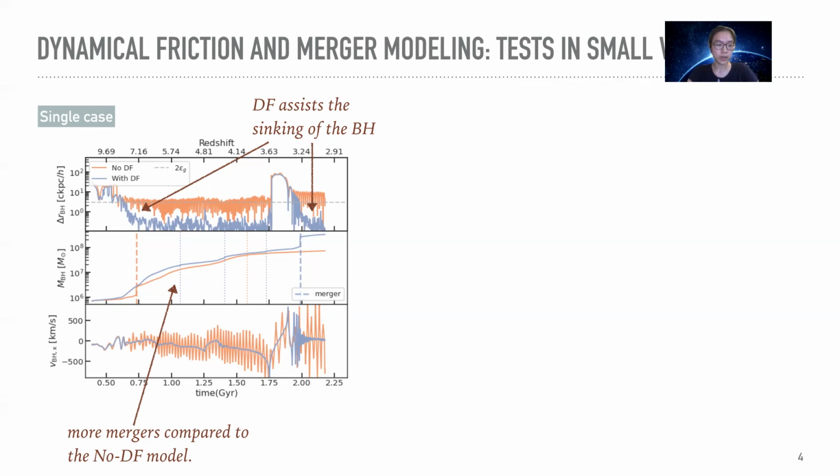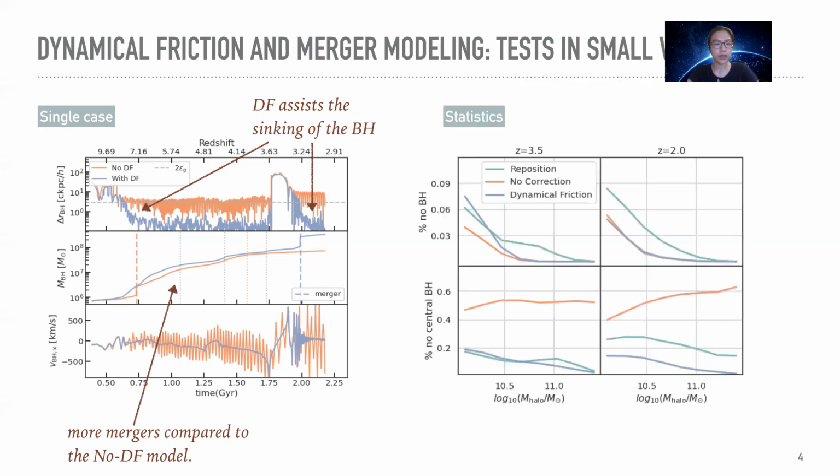So after looking at this single case, we'll move on to the entire black hole population within the simulation. Here we compare the dynamical friction model with the no correction model and the reposition model in terms of how many halos are without a black hole and how many halos are without a central black hole. First, we note that the reposition model results in a higher fraction of halos and subhalos without a black hole in it. This is because large halos can actually steal the black holes from their subhalos during the flyby encounters due to the over-efficient merging in the reposition model.